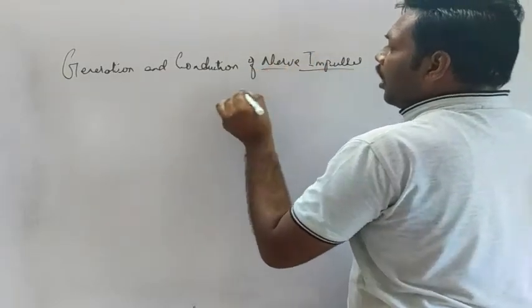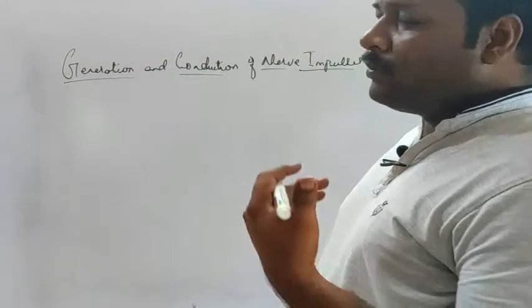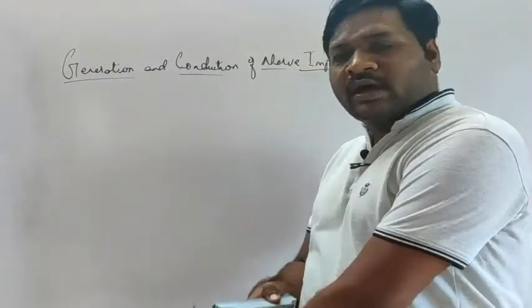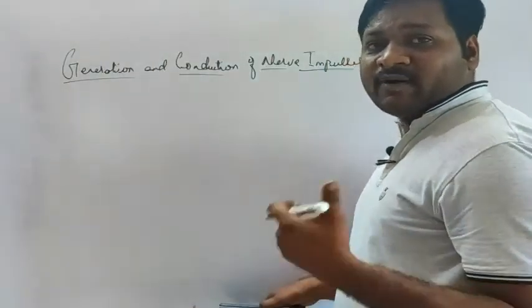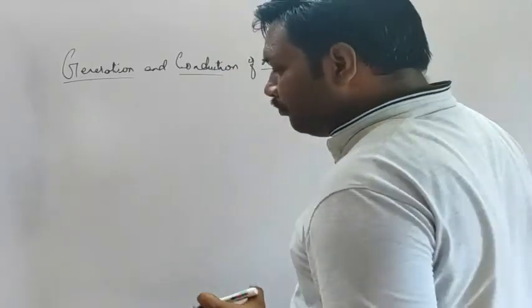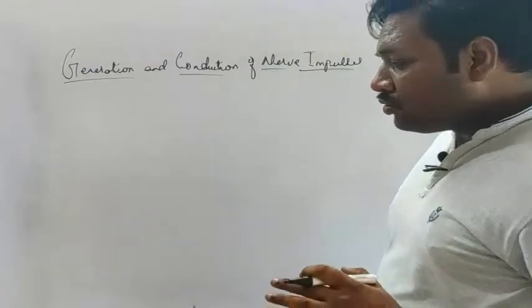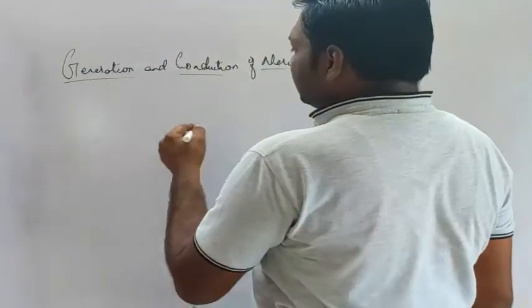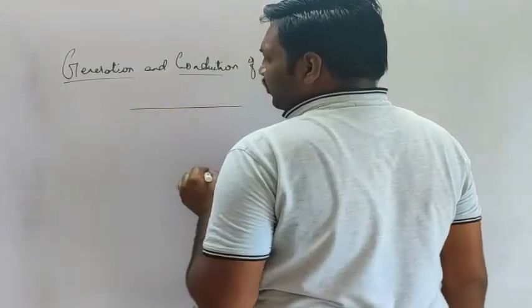Okay, so we will see how the nerve impulses are generated and how they are conducted from one part of the body to another part of the body, and how they are transmitted with the help of synaptic knobs from one neuron to another neuron. Now let's see how they are conducted.